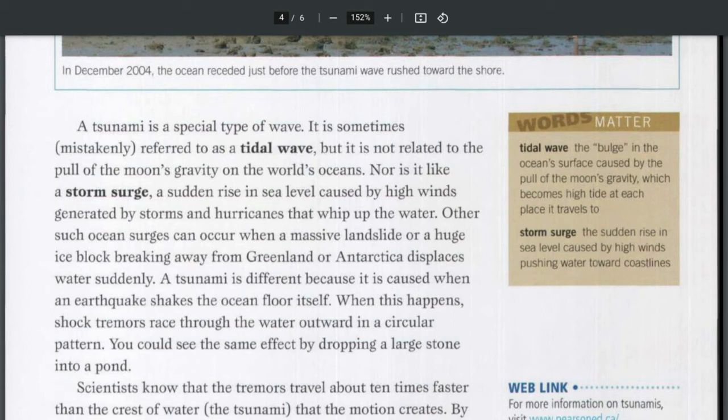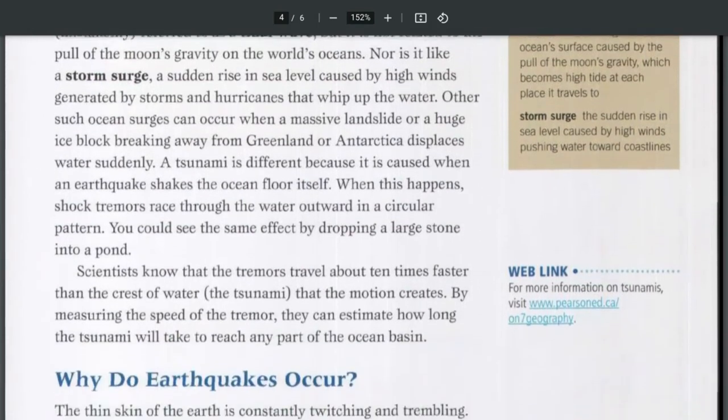When this happens, shock tremors race through the water outward in a circular pattern. You could see the same effect by dropping a large stone into a pond. Looking at the words matter section, tidal wave is the bulge in the ocean's surface caused by the pull of the moon's gravity, which becomes high tide at each place it travels to. And storm surge, the sudden rise in sea level caused by high winds pushing water toward coastlines.